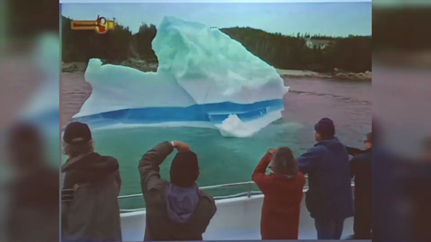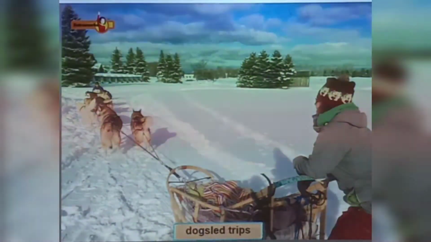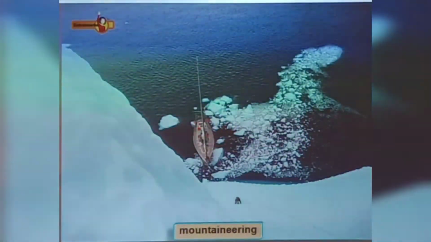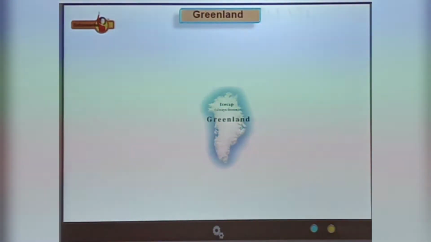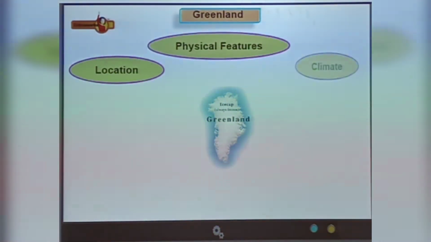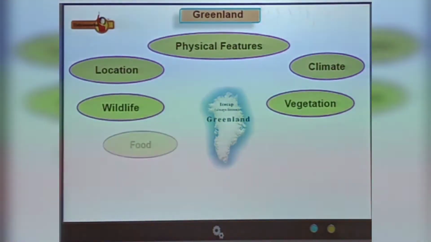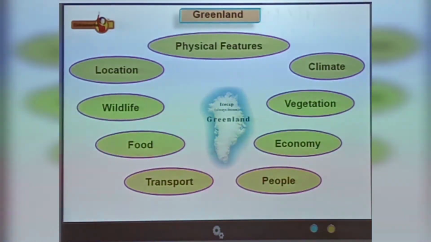In Greenland, there are fabulous outdoor activities like sailing trips between icebergs, dog sled trips, heli-skiing, whitewater safaris, mountaineering, and ice climbing. Let us learn about Greenland's location, physical features, climate, vegetation, wildlife, food, economy, transport, and people of Greenland.